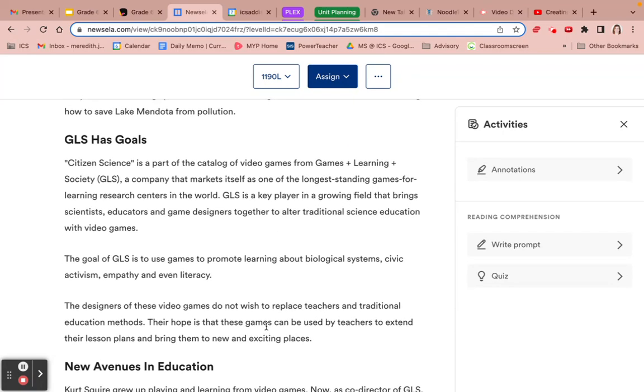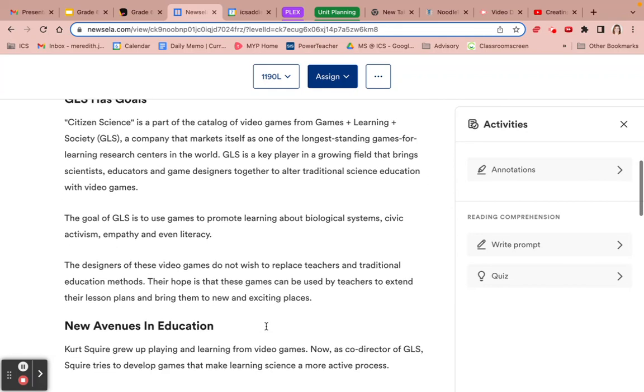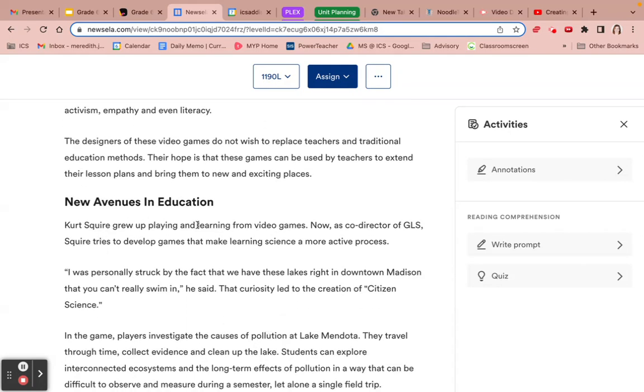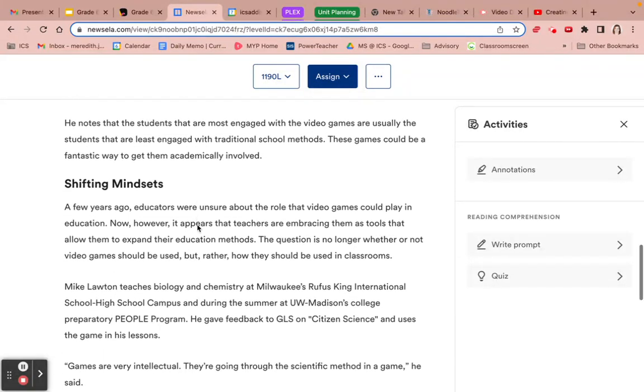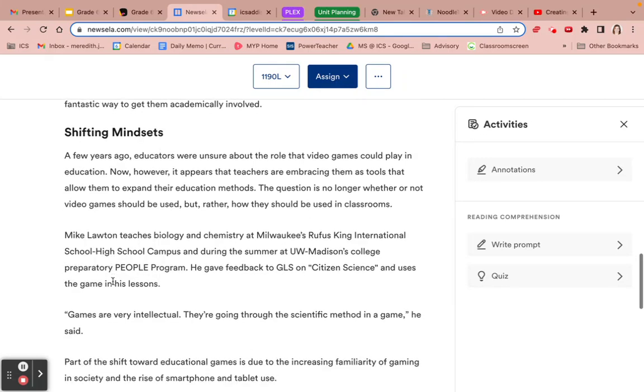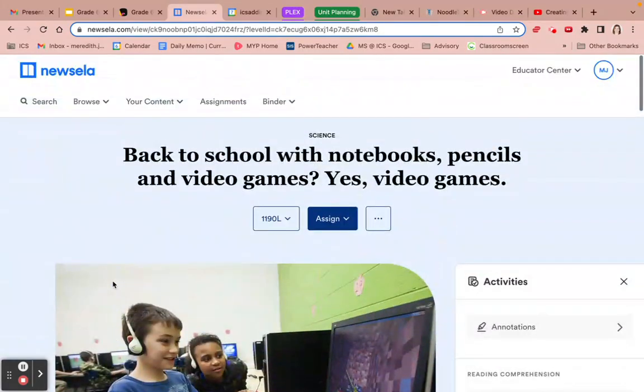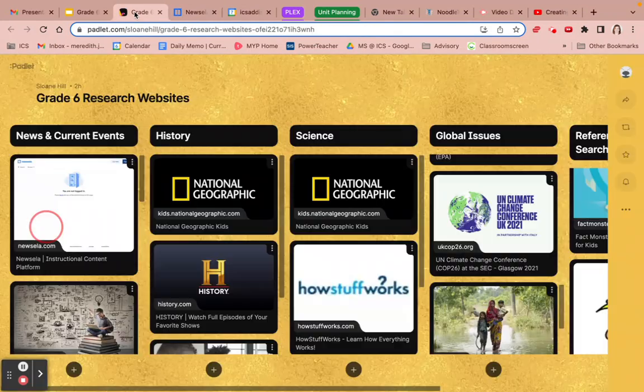And then I'm seeing gaming plus learning plus society. Ooh, okay. So this actually looks like new avenues in education. I'm seeing some stuff here that might actually benefit and teach me a little bit about how I think video games might have benefits. Okay. So this looks like a great article. So there's one. Remember, I'm looking for as many resources as I can put together.